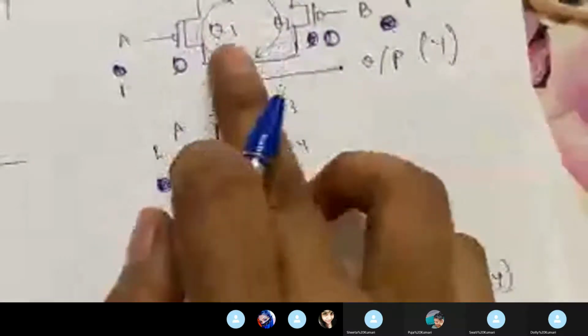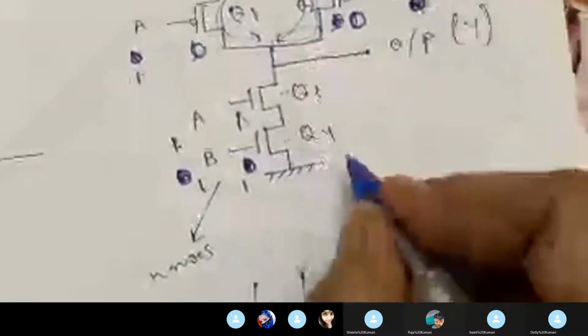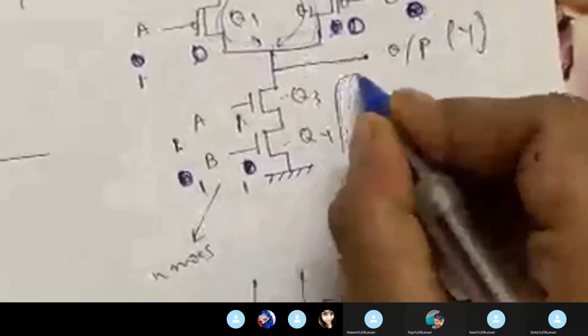As Q1 and Q2 both are off, current will not be drawn from the VDD to the output. So the current will be drawn from ground to output, as these both transistors are in on condition. These both are on, so it is getting a path to draw current from ground, as Q1 and Q2 both are in off condition.